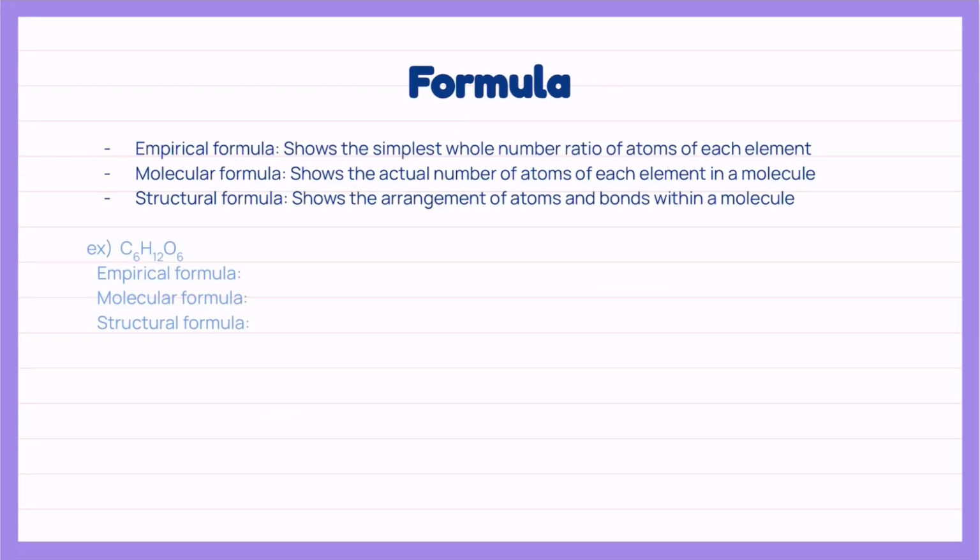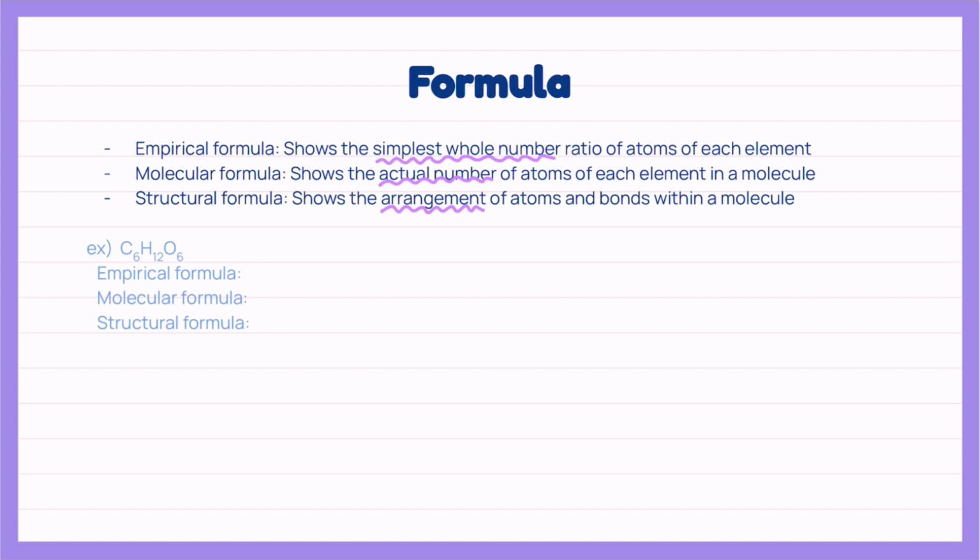There are different types of formulas that we need to know to express in IB chemistry. Empirical formula shows the simplest whole number ratio of atoms of each element. Molecular formula is the actual number of atoms of each element in a molecule. Lastly, the structural formula shows the arrangement of atoms and bonds within a molecule.